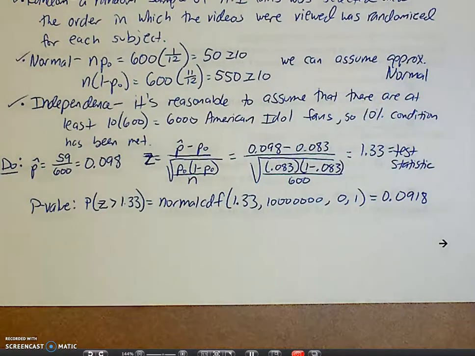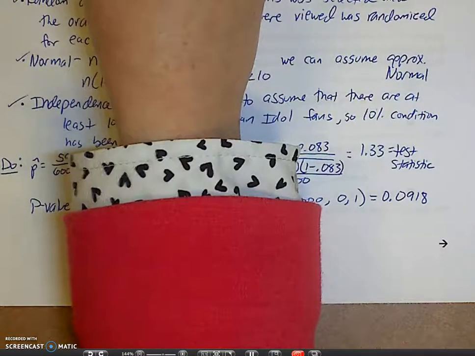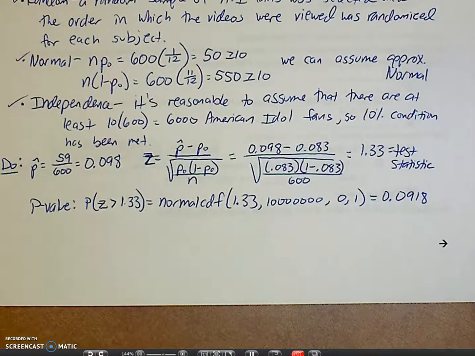Now, it's not asking you to interpret your p-value, but let's remember how to do that. Assuming that the null is true, right? Assuming that there is no preference for when it goes, there is a 9% chance that we would get a sample as large or larger than what we saw. Okay, so in this case, 59 out of 600.